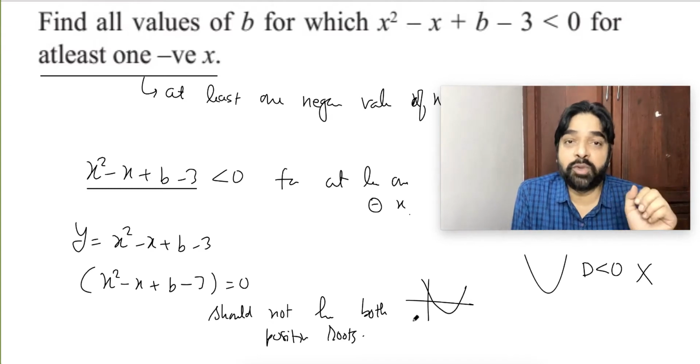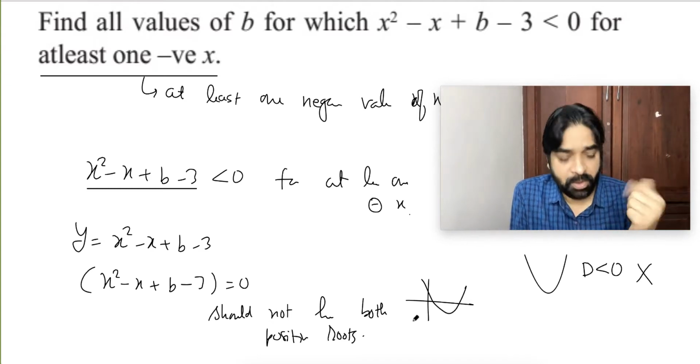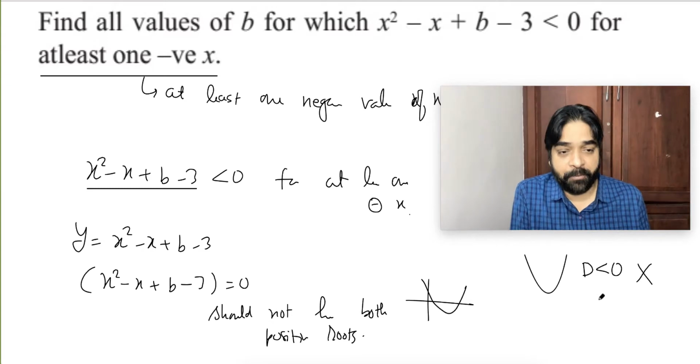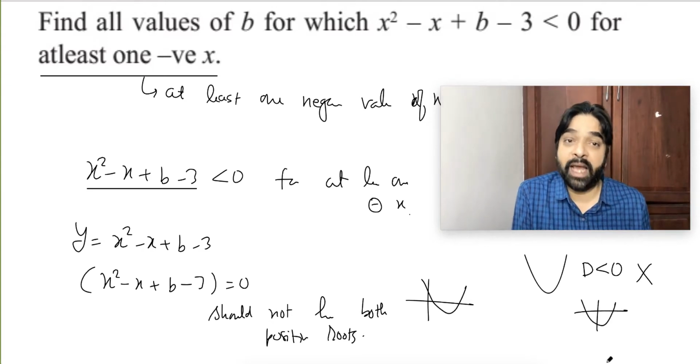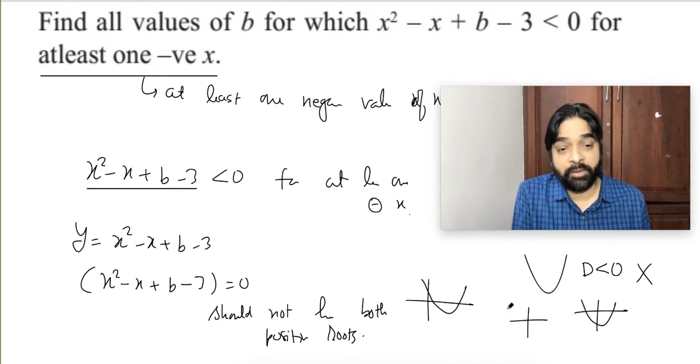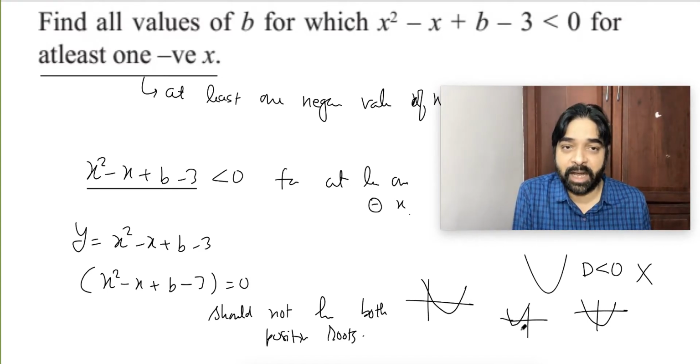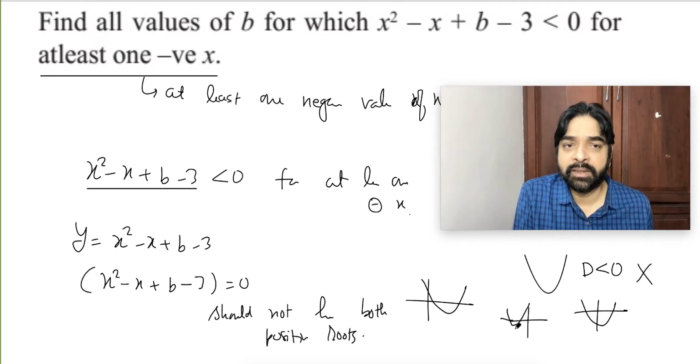If both positive roots are not there, so maybe one positive, one negative. If one positive, one negative, I am very happy. Yes or no? Because for some negative value of x, the graph is negative. Maybe both negative, then also I am happy, because there is some value of x for which the graph is below the x-axis. Are you able to understand?